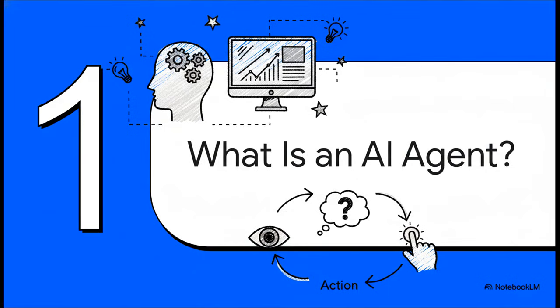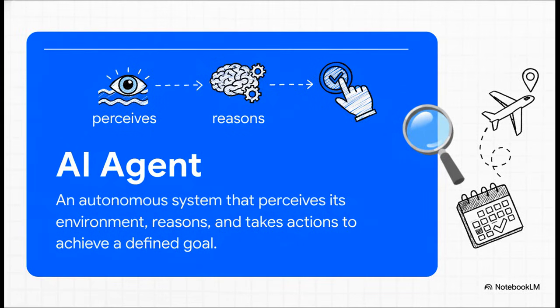Okay, so before we dive into that secret formula, let's just make sure we're all on the same page. When we say AI agent, what do we really mean? At its heart, an AI agent is just a system that can work on its own. It perceives its environment, it reasons about what to do next, and then it takes some kind of action to hit a specific goal. The travel agent example is perfect. It perceives your request for a flight, it reasons about the best flight options, and then it acts by booking the ticket. That's the core idea, but it's how it does this on a loop that's so incredibly powerful.